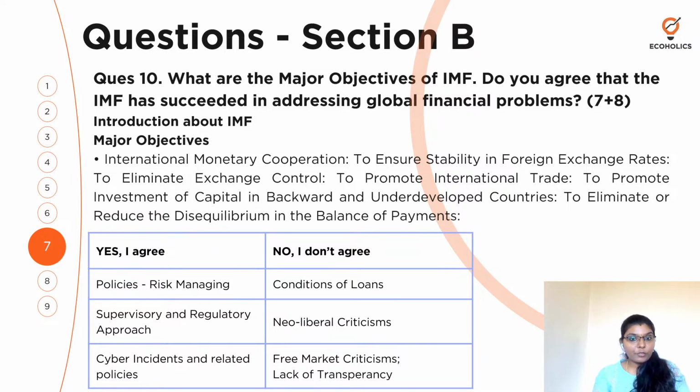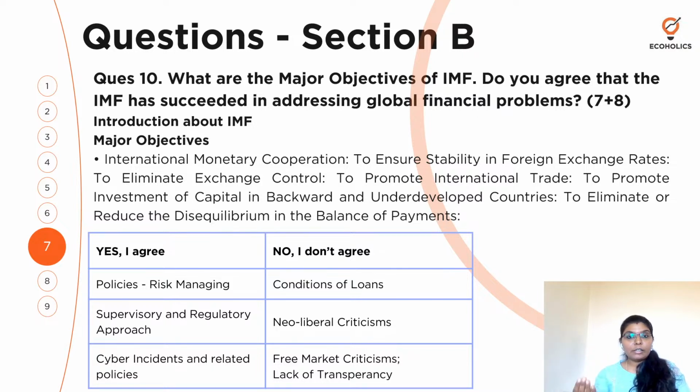And there is also a lot of criticism that is leveled against neoliberalism, the new liberalism, and also the free market criticisms. So there is also lack of transparency, and it is lopsided. It is not looking into the betterment of all the members of the IMF equally. So all these are the criticisms.